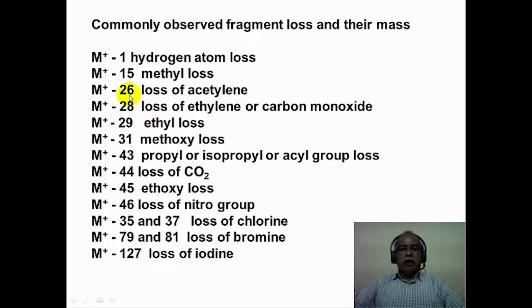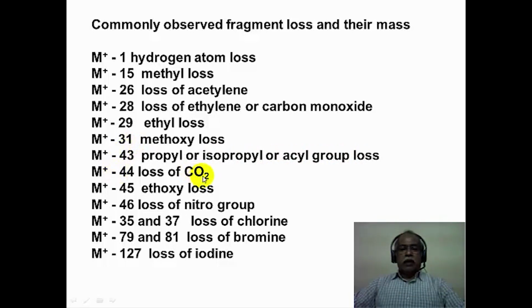Similarly, for the loss of 28, which is an even mass, for example, it will be a loss of ethylene or a carbon monoxide molecule. If it is 29, it will be an ethyl group loss, C2H5 corresponds to 29. If it is a 31 loss, then it will be methoxy. A 43 loss can be either a propyl group or an isopropyl group or a COCH3 group; acetyl group loss can also be 43.